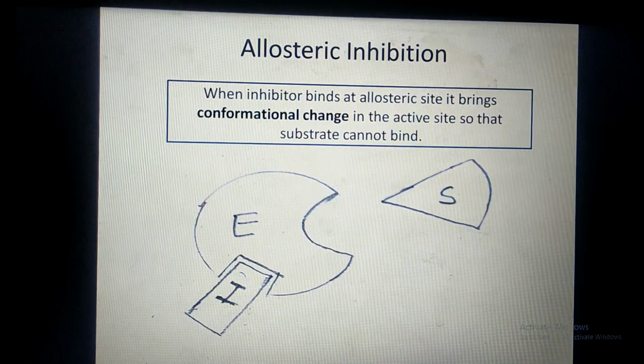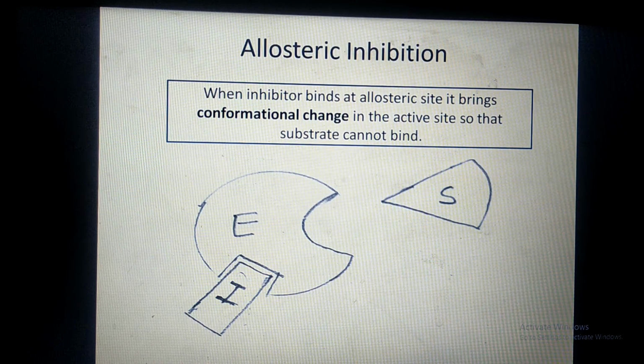So here there is a conformational change in the active site of the enzyme, and that is brought by inhibitors. Therefore, though substrate is present, it cannot bind at the active site because the inhibitor has changed the shape of the active site of the enzyme.